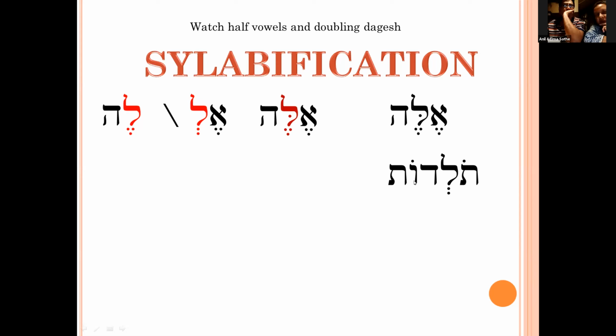Here it is holem wow. Ignore shiva because it is a half vowel. A half vowel cannot form a syllable. And then here it is lesser holem. That is two full vowels. So how many syllables will there be? Two syllables will be formed here. Now see, under this lamed there is a shiva. Is it silent shiva or vocal shiva? Tell me.